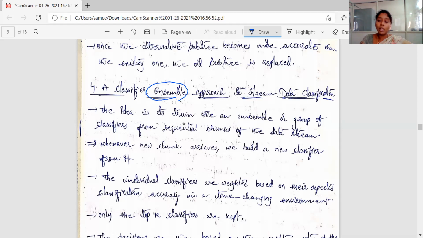Ensemble approach means we divide the data into some parts and apply different classifiers for each part. Generally, we divide the data into a training set and a test set, construct the models by using the training set, and test the model by using the test set.